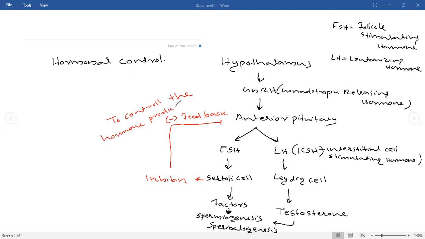So what is the difference between negative feedback and positive feedback? Whenever the message is going, if the hormone production continues or increases again, that is positive feedback. Whenever the message is going, if the production is decreased, that is known as negative feedback.